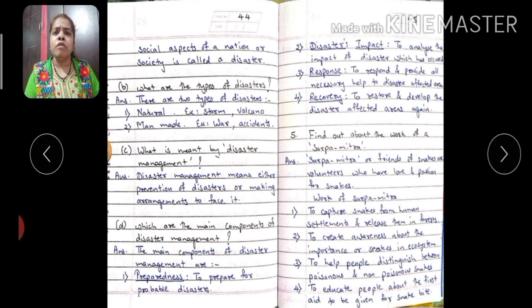Social aspects of a nation or society means what? For example, the bus, the train, the roads. These are the social aspects of a nation, and also the human beings, the people, they form the society.